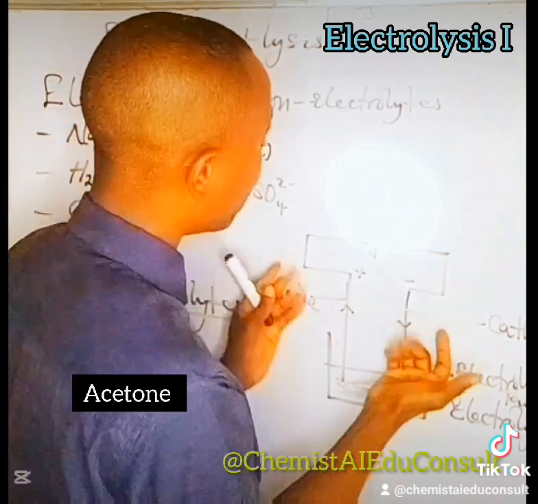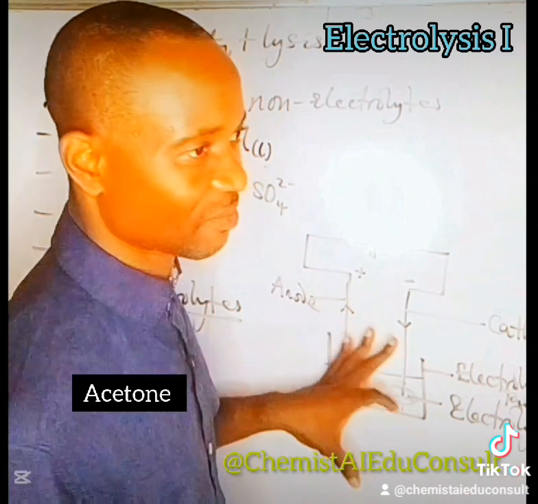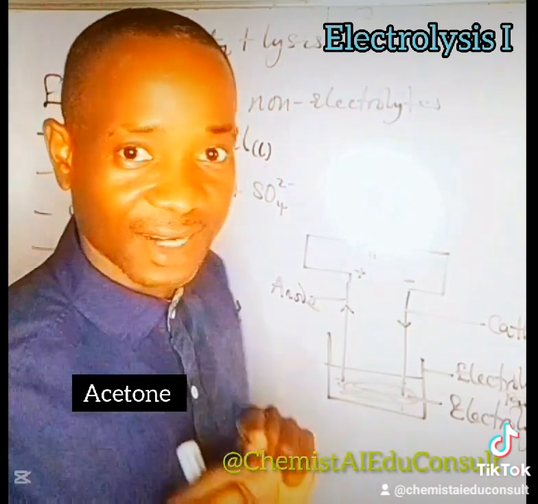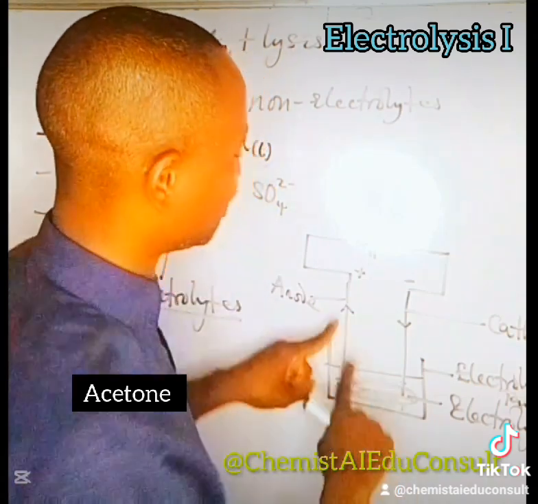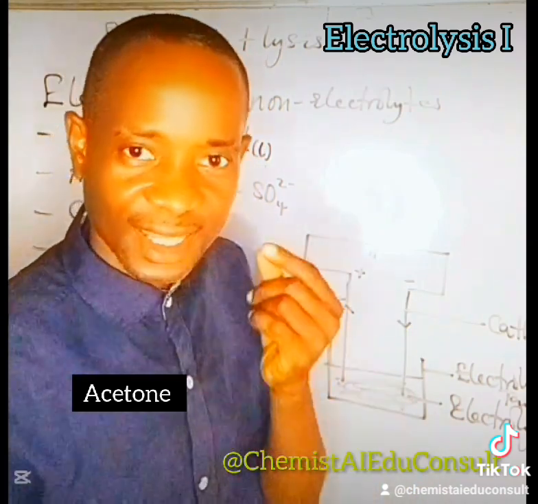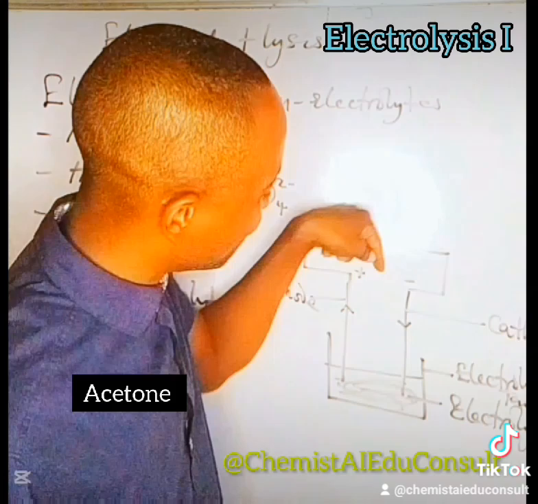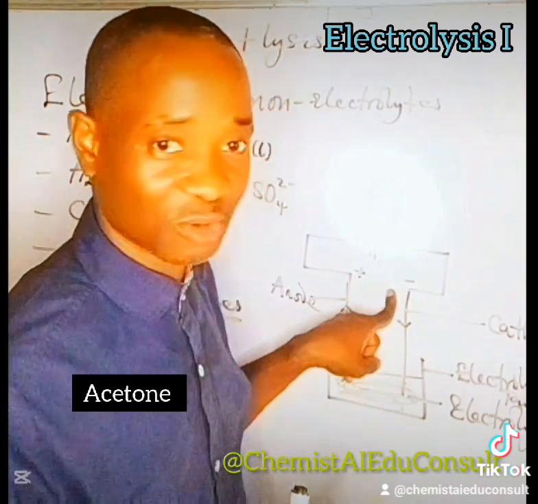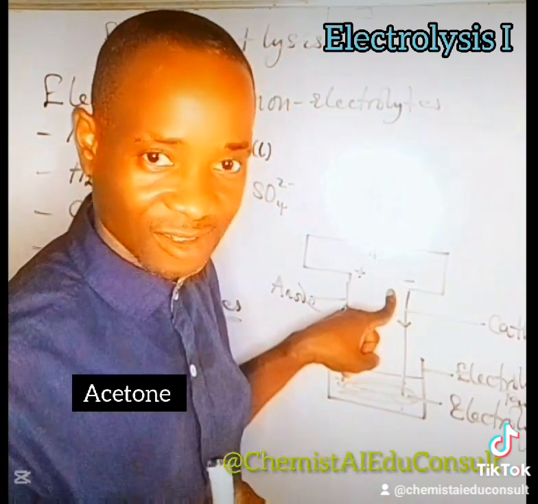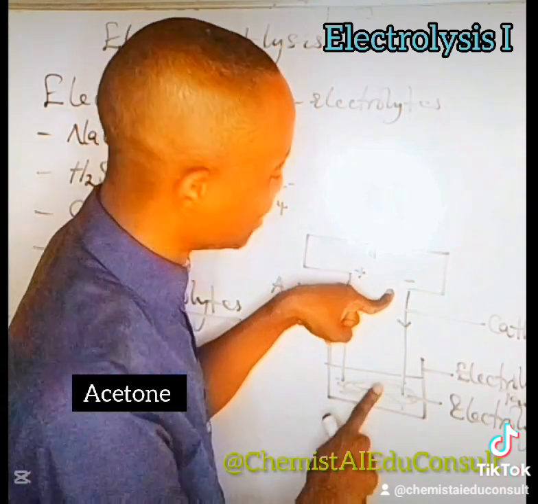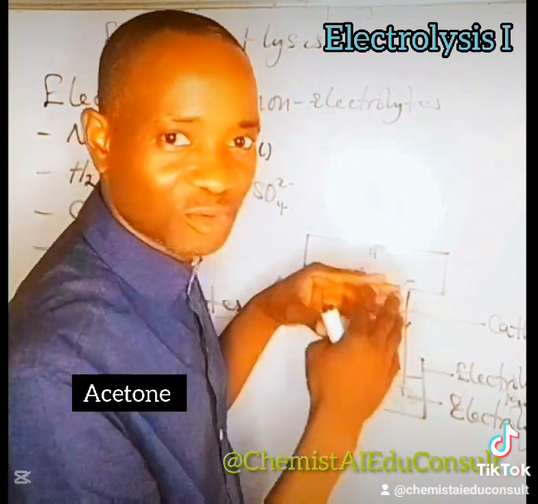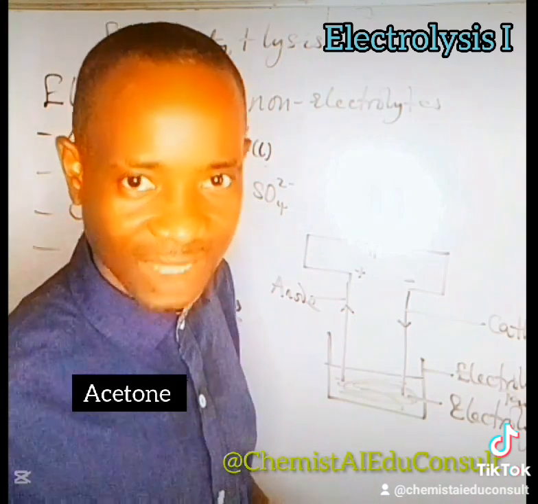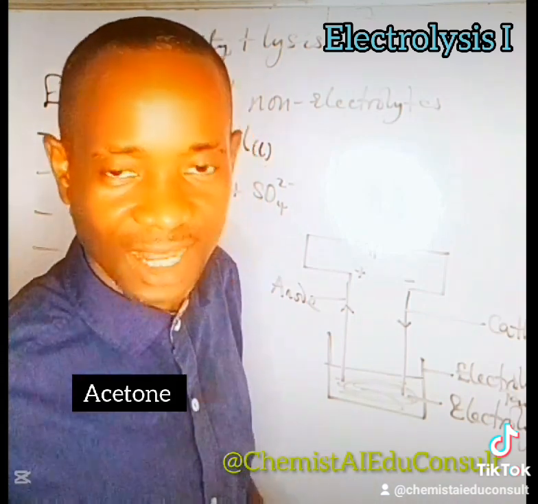So what happens when electricity is passed into the system? The random movement of ions will cease, and these ions will begin to migrate to the electrodes. The cathode is the electrode that brings in current into the system, and it is also the electrode to which cations from the electrolyte migrate to get discharged, because in electrolysis cations behave like nonmetals because they accept electrons.